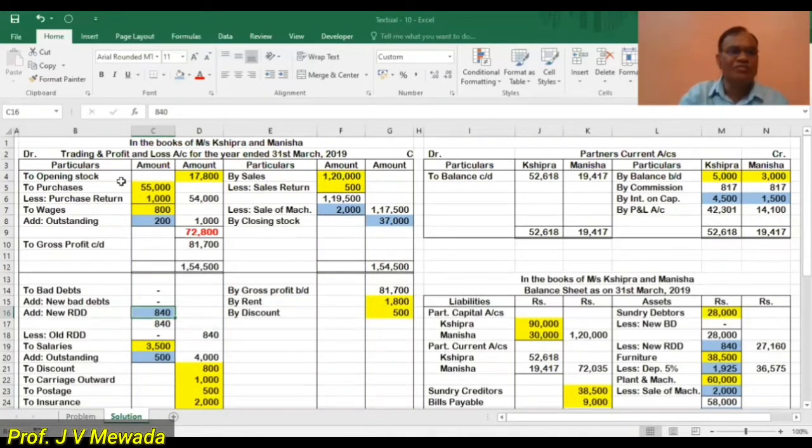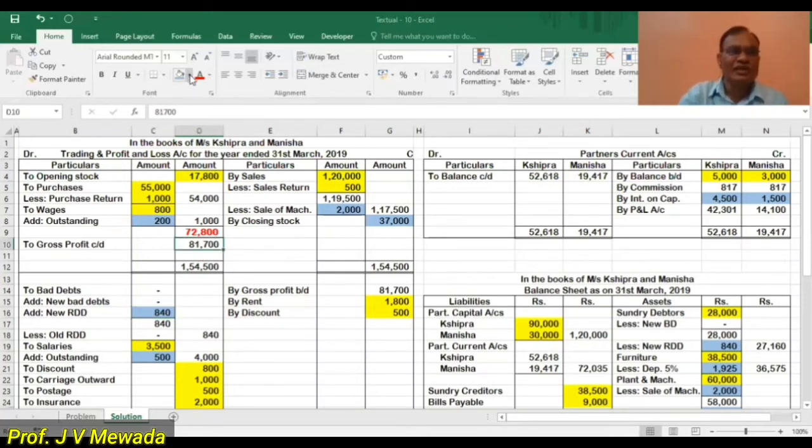And on the debit side, purchases minus purchase return is 54,000 and wages both 1,000. Now the credit total is 1,54,500 and the debit total is 72,800. Credit is in excess. Okay. So the difference on the debit side, 81,700, is the gross profit.